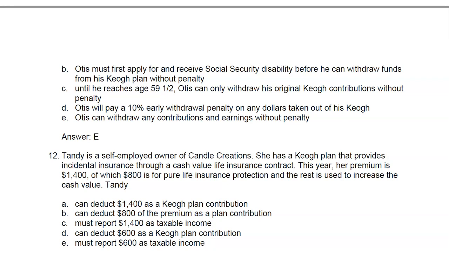And E is not correct. You must not report $600 as taxable income. So the answer is D. It's the difference between total premium and pure life insurance, that's the cash surrender value. You can deduct that as the Keogh plan contribution. In essence, the contribution is giving cash to the employee in the form of cash value. Therefore, that is the contribution.